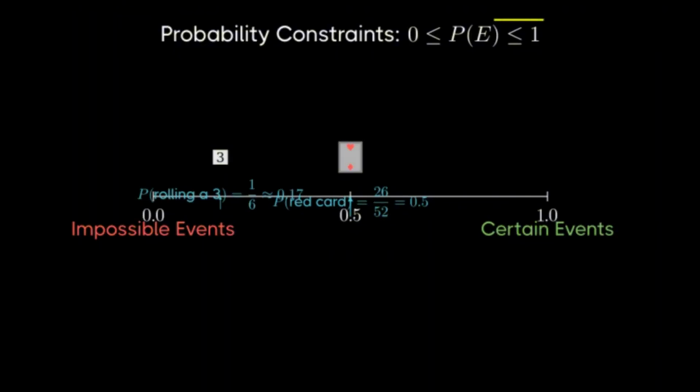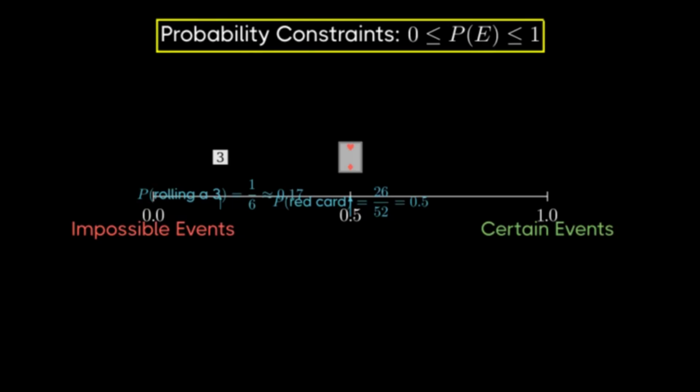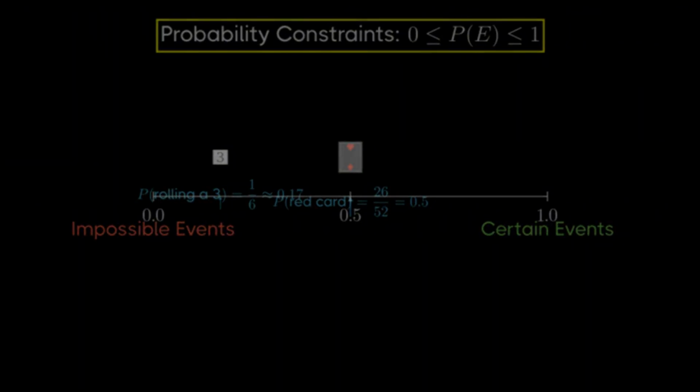To summarize what we've learned, all probabilities must be between 0 and 1. An impossible event has probability 0, a certain event has probability 1, and all other events fall somewhere in between. The closer to 1, the more likely the event is to occur. The closer to 0, the less likely it is. Understanding this fundamental constraint is essential for working with probabilities in real-world scenarios, from weather forecasting to games of chance. It provides a consistent framework for measuring uncertainty in a meaningful way.